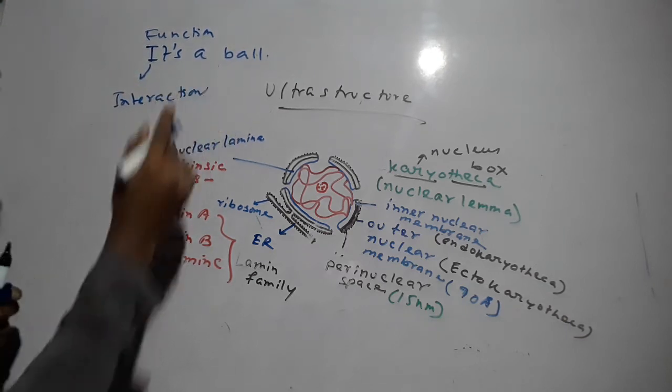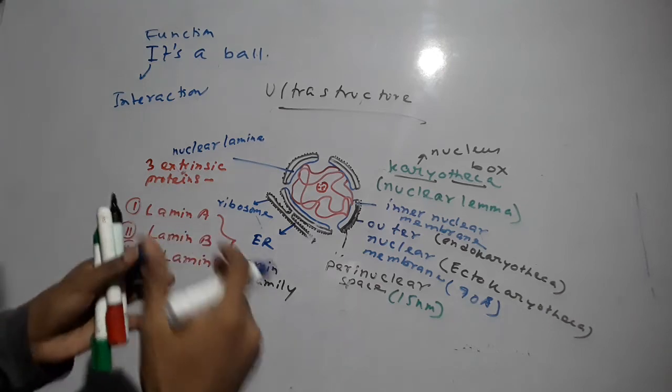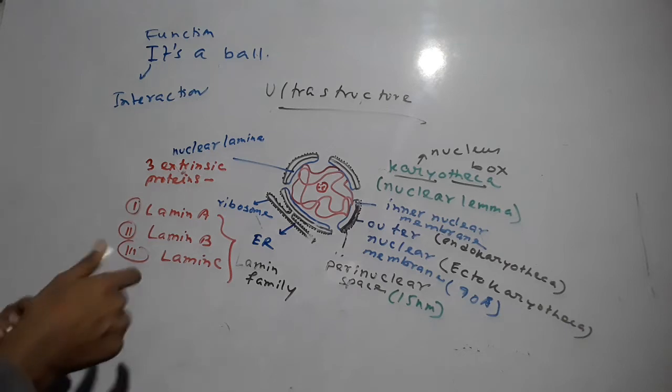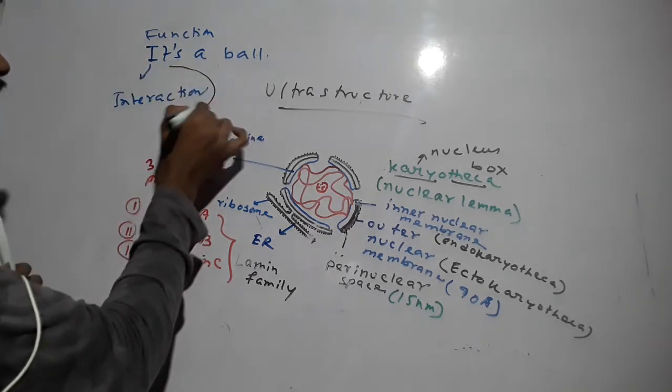So it is actually controlling the interaction between the cytoplasm and the nucleus, and that's why interaction is a very important function of nuclear membrane. And then we have the T, that is the transport.